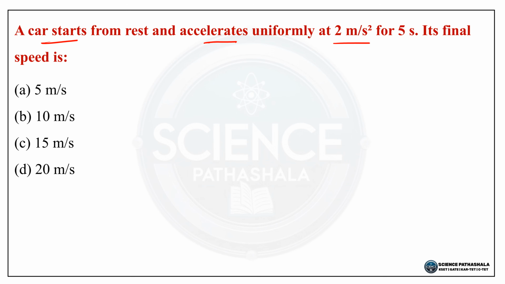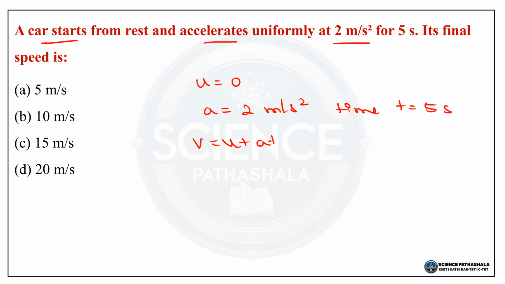So the car starts from rest, so initial velocity u is equal to 0. Given acceleration, a is equal to 2 meter per second square. Time t is equal to 5 seconds. So we use the equation v is equal to u plus at. V is the final velocity, u is the initial velocity, a is acceleration, and t is the time taken. So v is equal to 0 plus 2 into 5, so that is 10 meter per second.